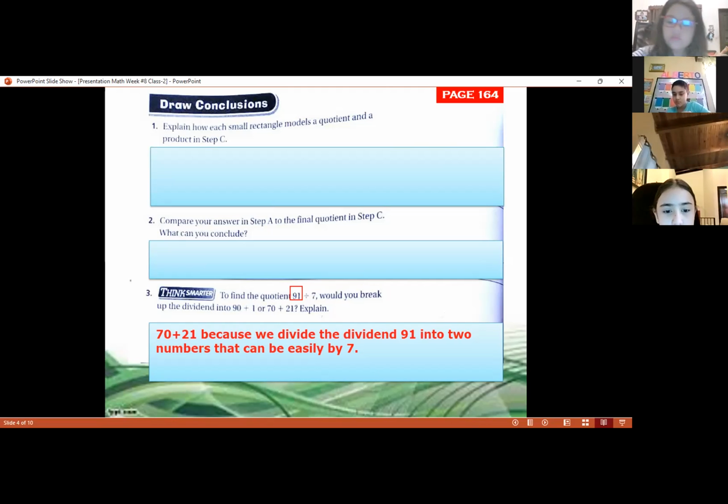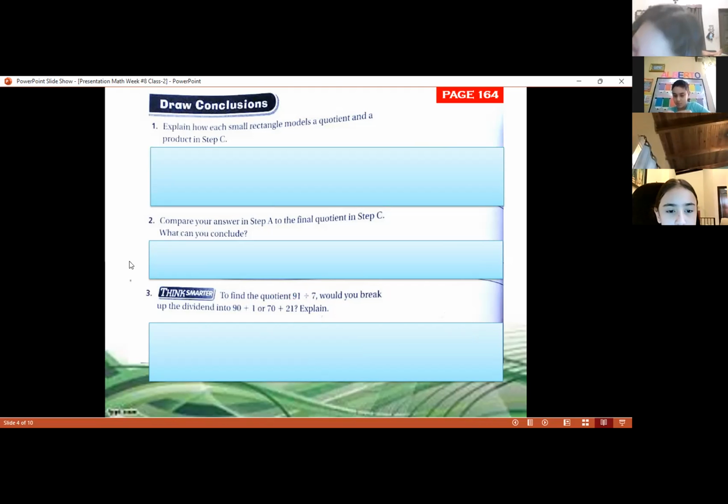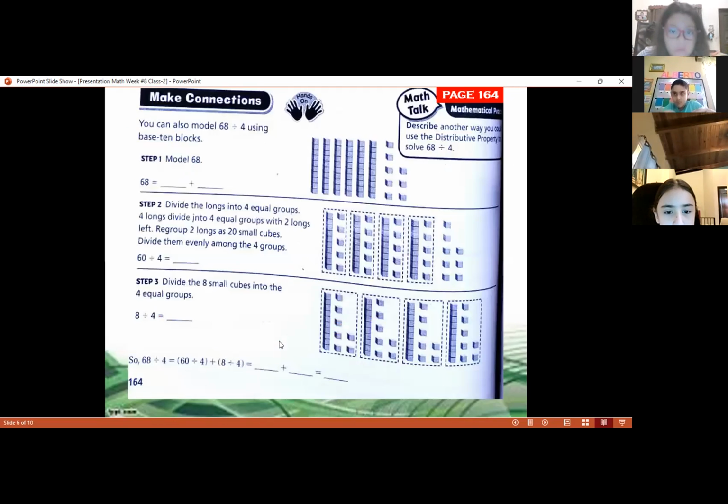Remember that in page 164, we have more information to write. It says make connections. In the second part, it says, you can also model 68 divided by 4 using the base 10 blocks. Remember that this is another way. You can draw a grid like yesterday that we were coloring, or you can use base 10 blocks, these blocks.